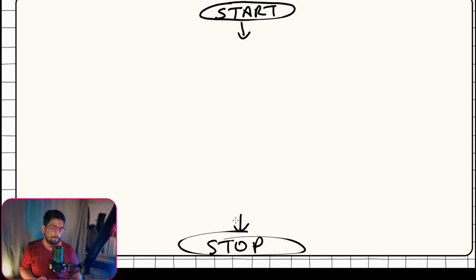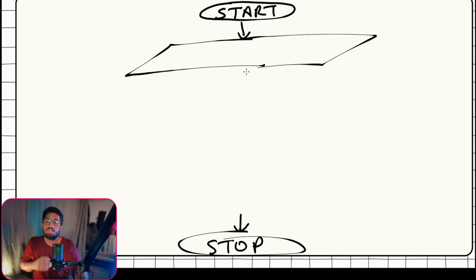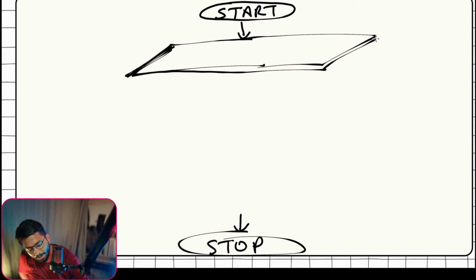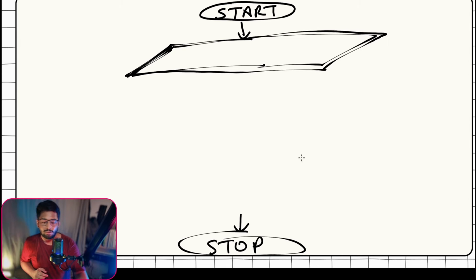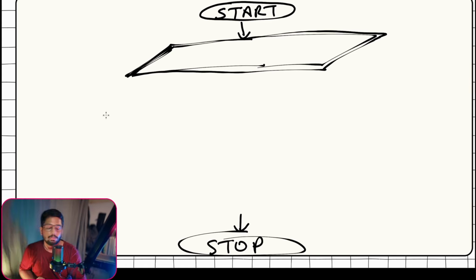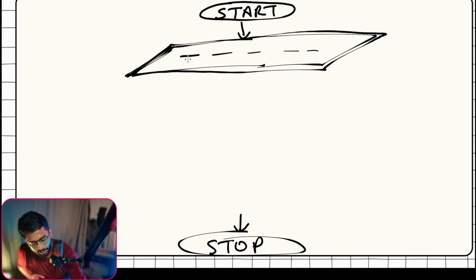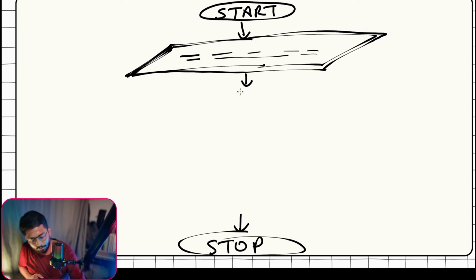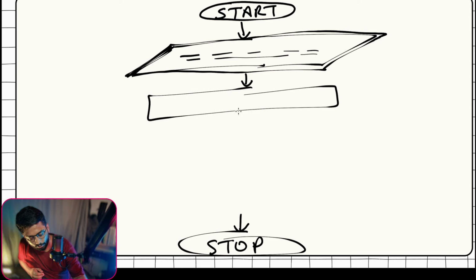The next thing would be to define the ingredients, not to get them, to define them. To define the ingredients, we'll always place them inside this parallelogram, we can say. I hope I am saying the right structure. If not, just understand it as a kaju katli. So we'll have this set of ingredients over here. Then, followed by that, we'll have all the set of instructions in the rectangular boxes.